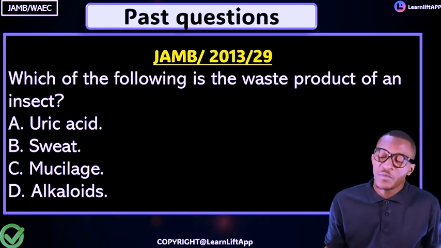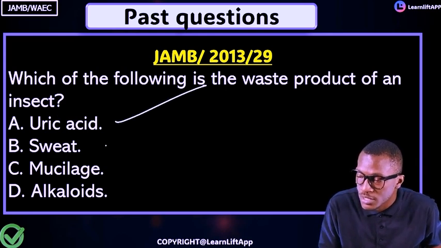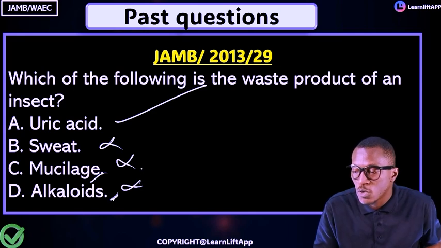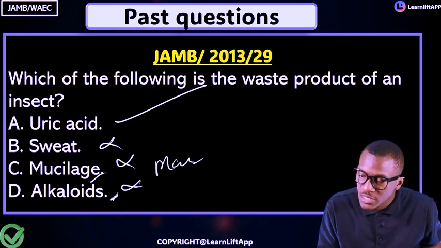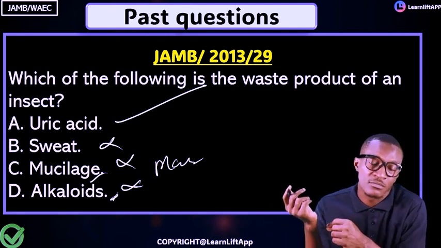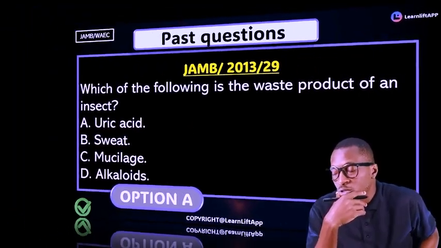Of course, uric acid becomes the answer. Uric acid is found in insects. Not sweat, not mucilage, not alkaloid. Mucilage and alkaloid are excretory products found in plants. Why not sweat? Sweat is from humans, and we're going to talk about that as well. So the answer becomes A.